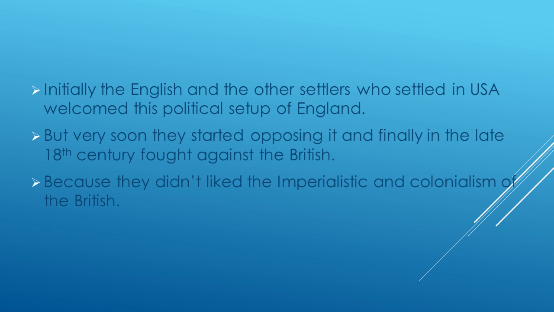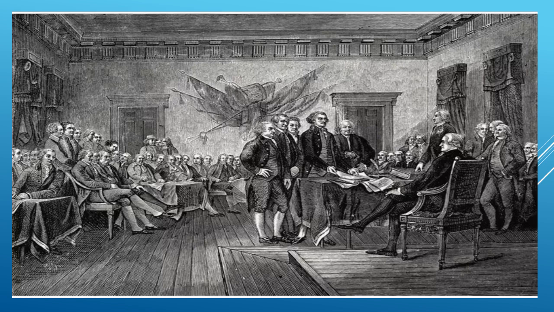The British were very imperialistic, and they were following a policy of colonialism. That's the reason the Americans wanted to fight against the British. This raised the conflict between Americans and the British. In this image we can clearly see the legislative and executive members of the USA discussing everything with a governor who is supreme and appointed by the British government.